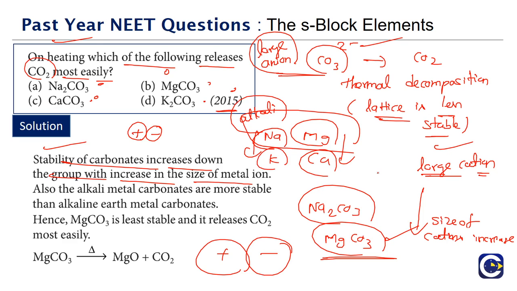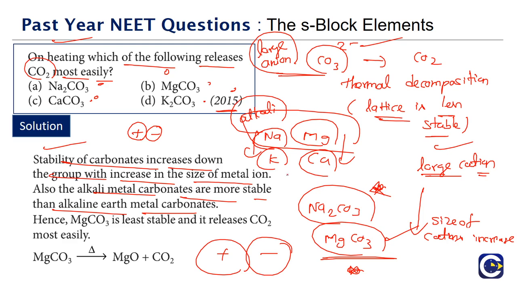So now our task is to find out between the sodium carbonate and magnesium carbonate. Sodium is an alkali metal and magnesium is an alkaline earth metal of the same period. Between these two, which will be a larger ion? Sodium ion will be a larger ion, so the stability of that will be more. So the alkali metal carbonates will be more stable than the alkaline earth metal carbonates when we compare the same period elements. Between sodium and magnesium, which will be more stable? Sodium carbonate will be more stable.